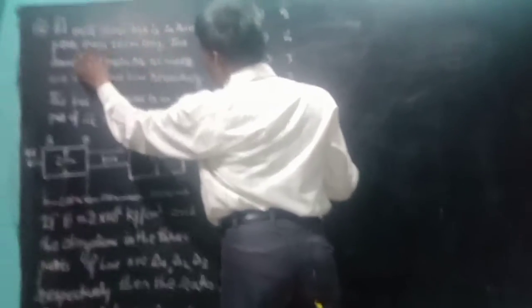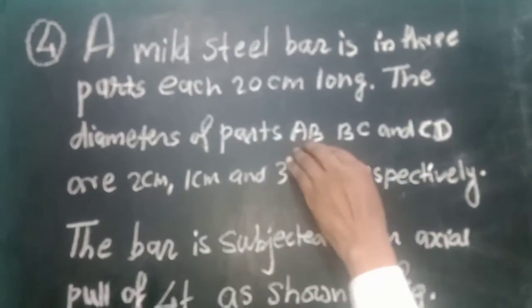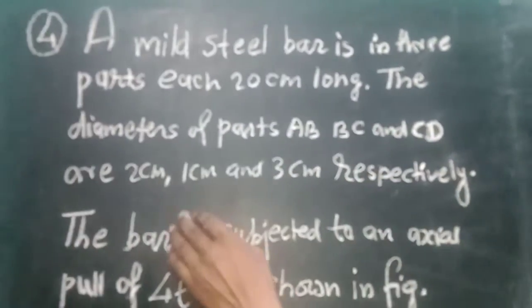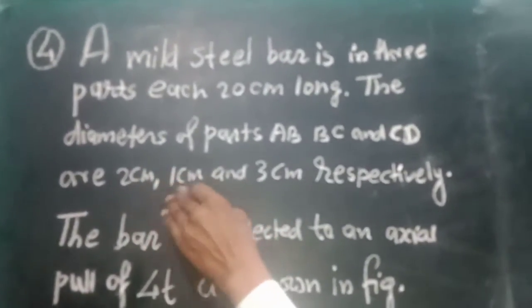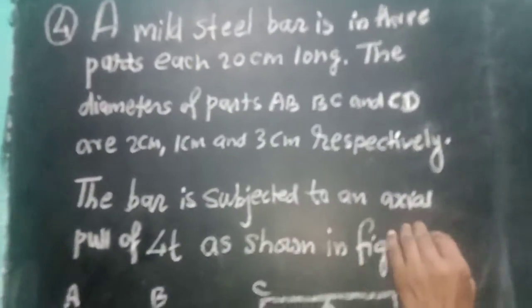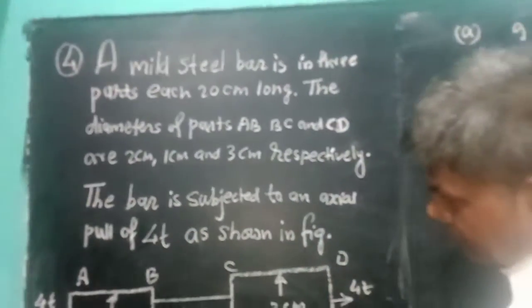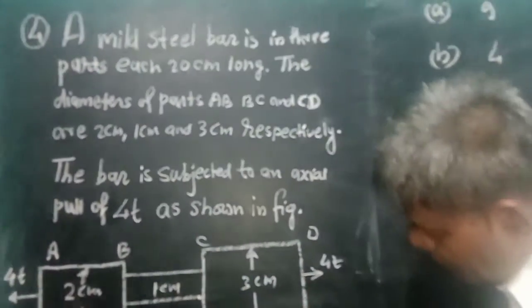The bar has 3 parts, each 20 cm long. The diameters of parts AB, BC and CD are 1 cm, 2 cm and 3 cm respectively. The bar is subjected to an axial pull of 4 tons as shown in the figure.